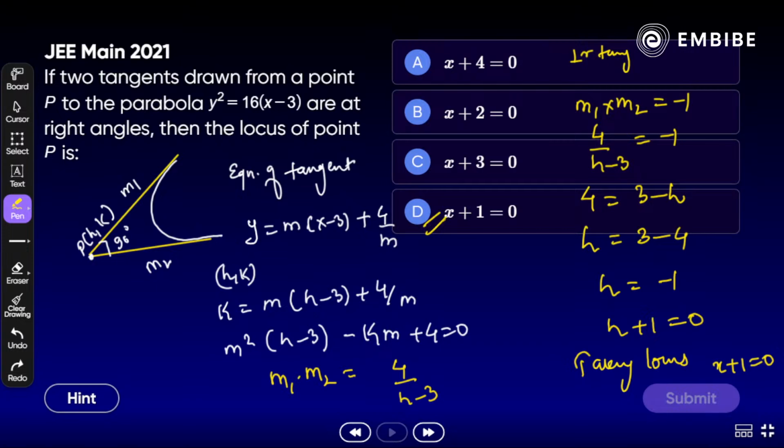Clear? Yes, option D is the right answer. Kindly note it down. Just note it down, each and every one.